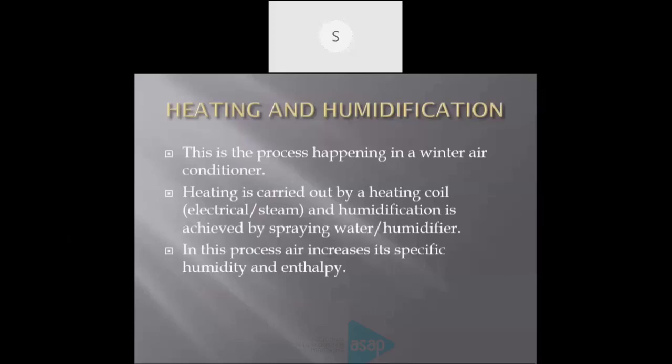In this process, air increases its specific humidity and enthalpy. We know here the process is heating and humidifying. Definitely the heat is increasing, so we can say the enthalpy is increasing. Enthalpy means total heat. And the specific humidity is also increasing in this process. Next.